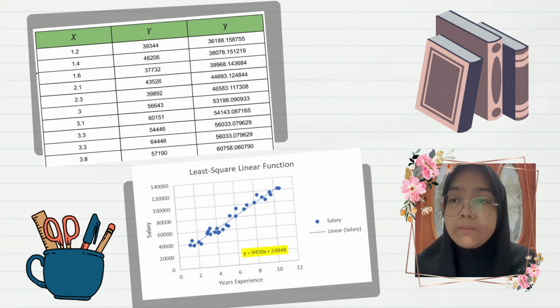The first picture represents our data, where X is years of experience and Y is the salary. The last column is the approximation of Y. We obtained these values by entering them into the formula that we gained before, which is y(x) equals A0 plus A1x. And the second picture is the scatter plot of the least square linear function.